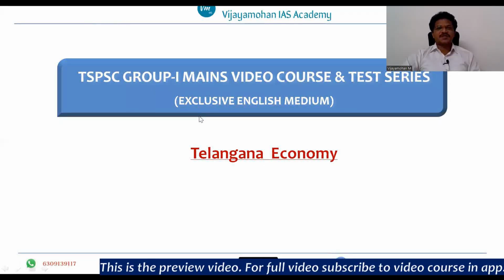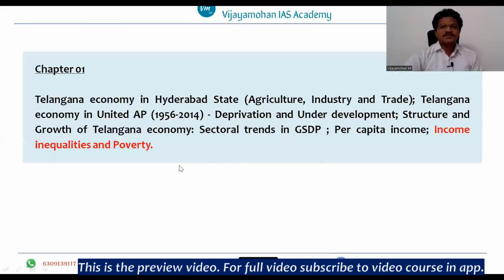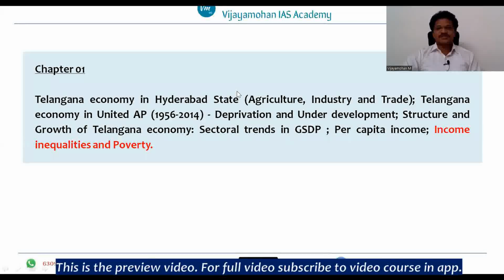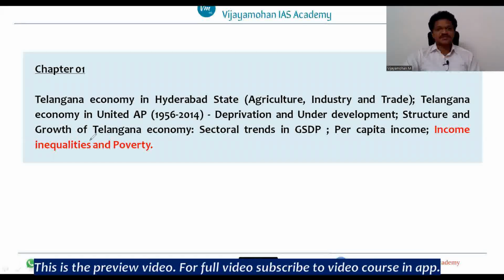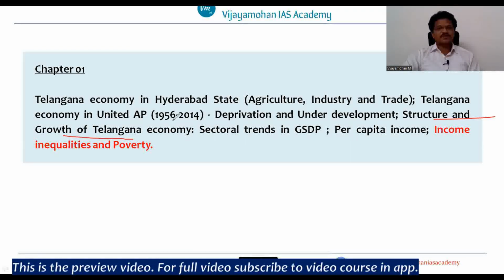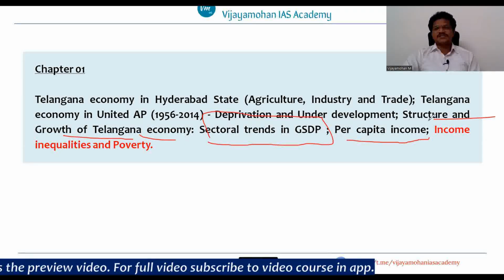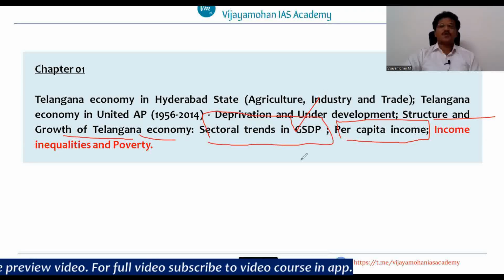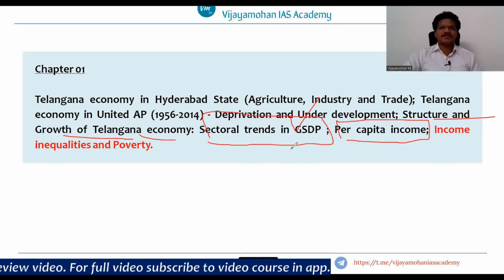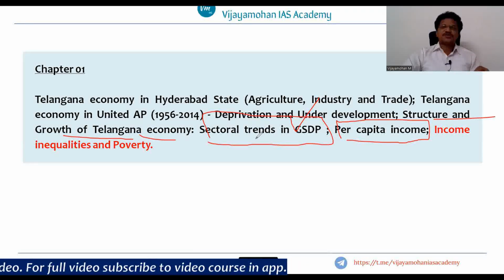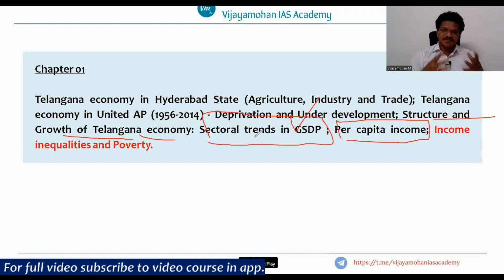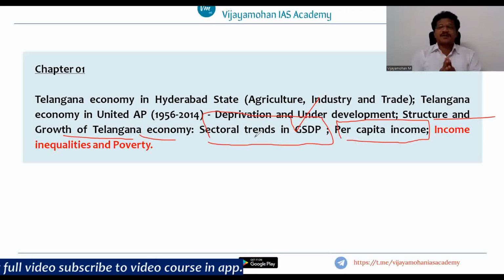In the previous class, we had a discussion about Telangana surpluses. We had a discussion about growth and structure and growth of Telangana economy, and what are the sectoral trends in GSDP, and what is the trends in per capita income, and how the Telangana economy has performed after the formation of the Telangana state, and what is the contribution of agriculture sector, what is the contribution of industrial sector, and how services sector became prominent as far as contribution to total GSDP is concerned, right?